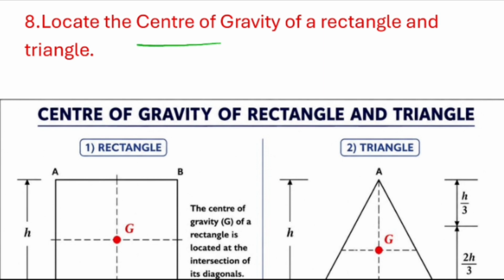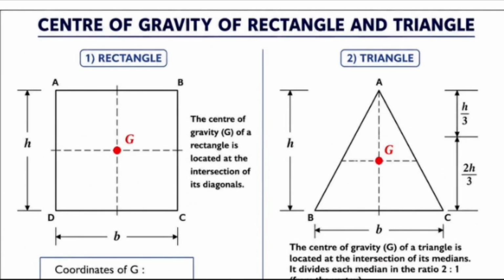The question is: locate the center of gravity of a rectangle and a triangle. We need to find the center of gravity of the rectangle and triangle. First draw the diagram for the rectangle. The center of gravity of the rectangle is where the two diagonals meet, at point G. The breadth DC is b and the height is represented as h. In the same way, coming to a triangle, this is the triangle, with the medians meeting at an exact point. The height is represented as h and the breadth as b.